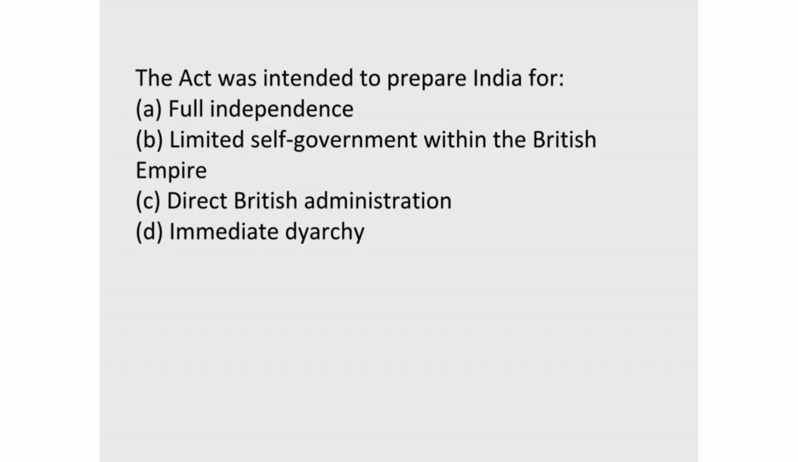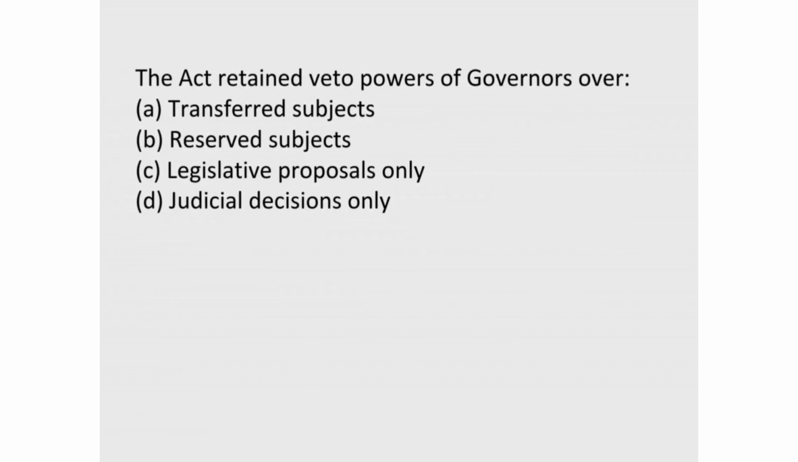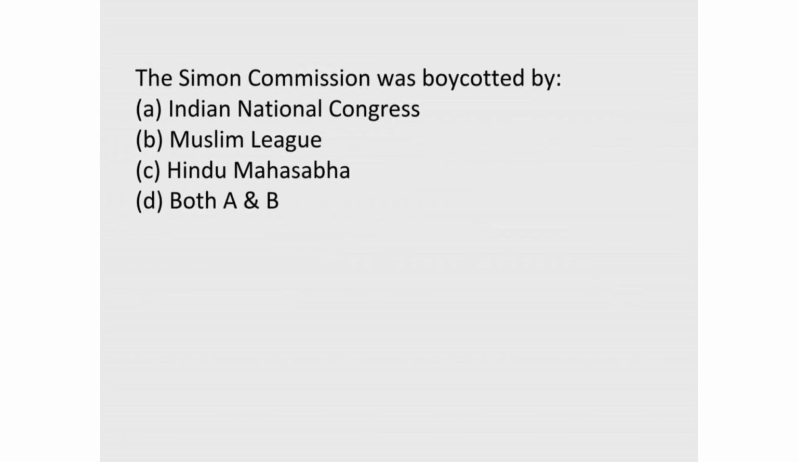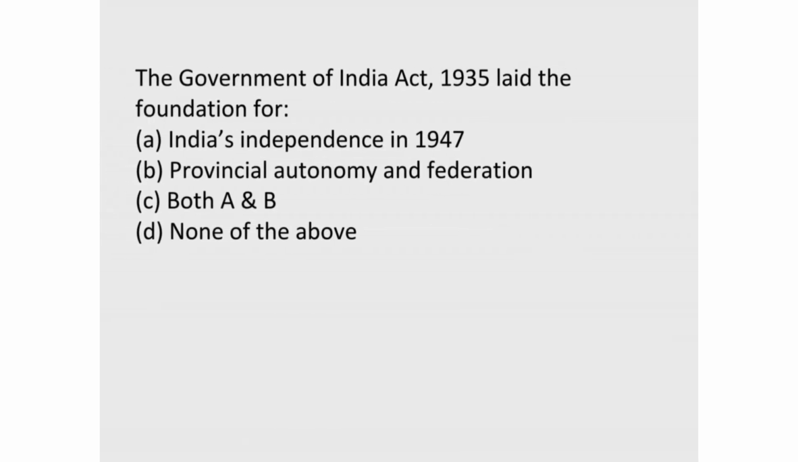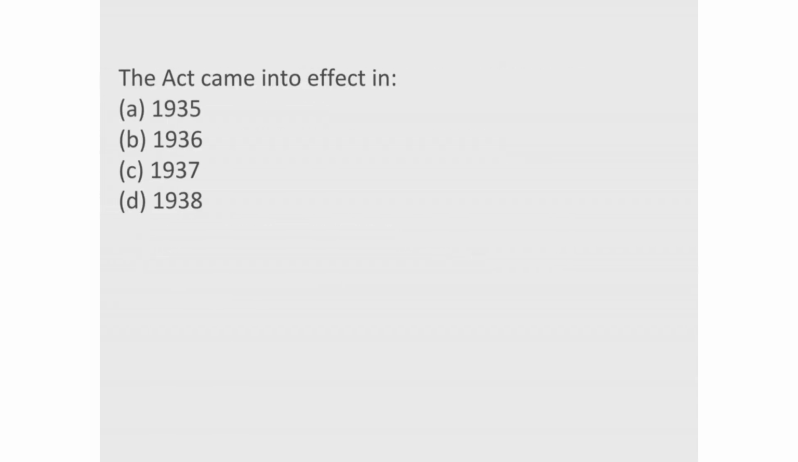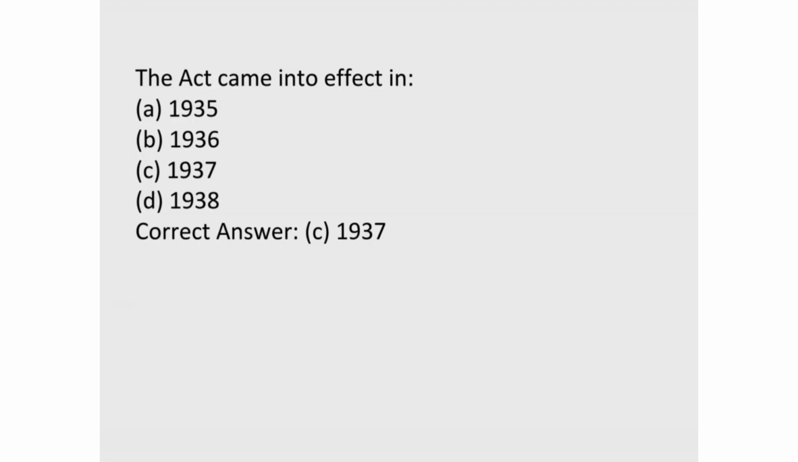21. The Act was intended to prepare India for. Correct answer, B, limited self-government within the British Empire. 22. The Act retained veto powers of governors over. Correct answer, B, reserved subjects. 23. The Simon Commission was boycotted by. Correct answer, D, both A and B. 24. The Government of India Act, 1935 laid the foundation for. Correct answer, C, both A and B. 25. The Act came into effect in. Correct answer, C, 1937.